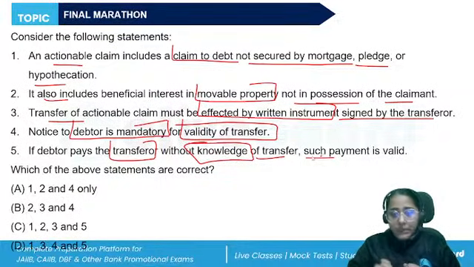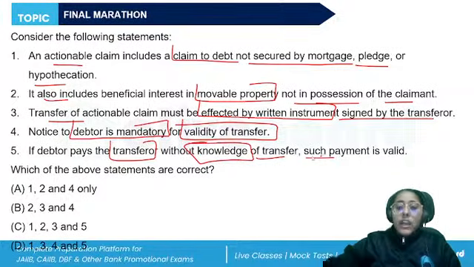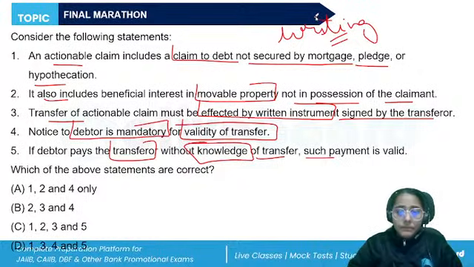That is an actionable claim. Transfer of actionable claim with or without consideration is by execution of an instrument in writing. Always. The transferor should always make a transfer in writing. But there is no mandatory requirement of giving notice to the debtor before the transfer of actionable claim is made.